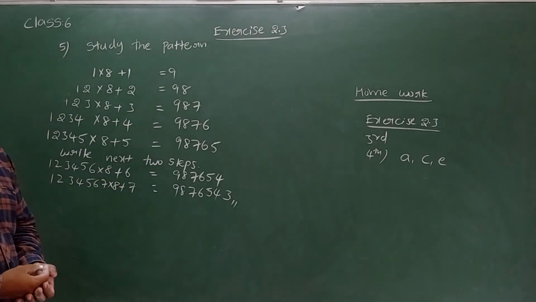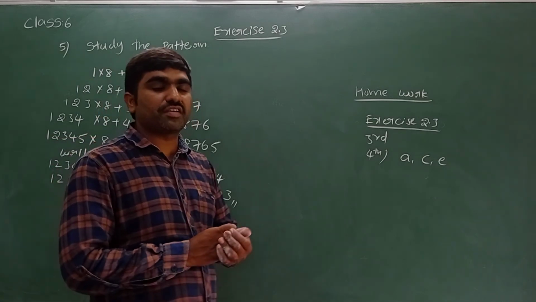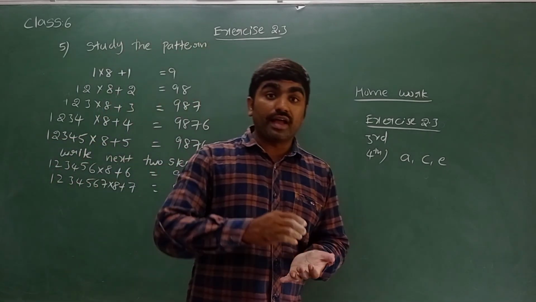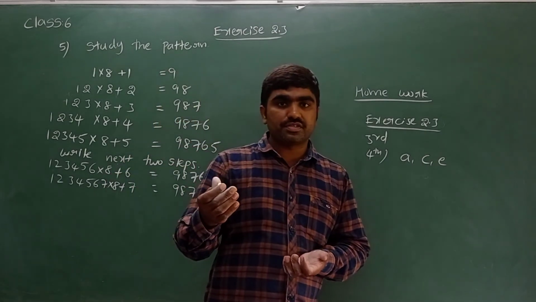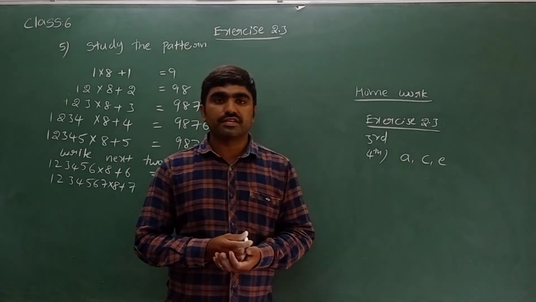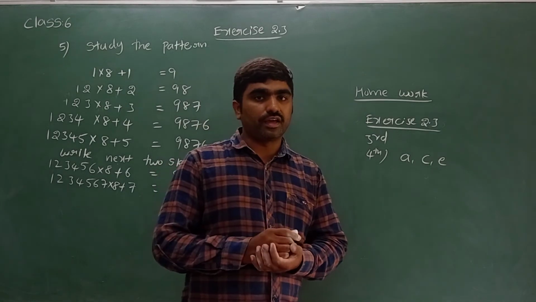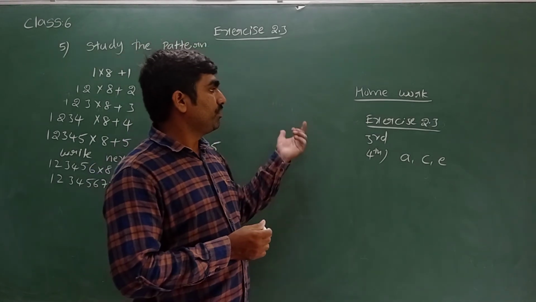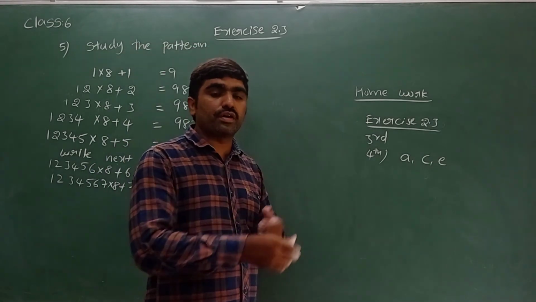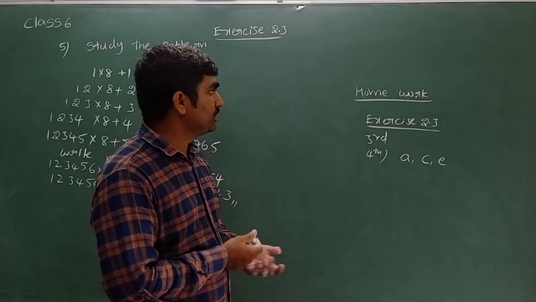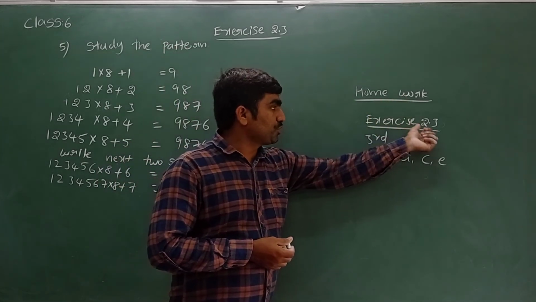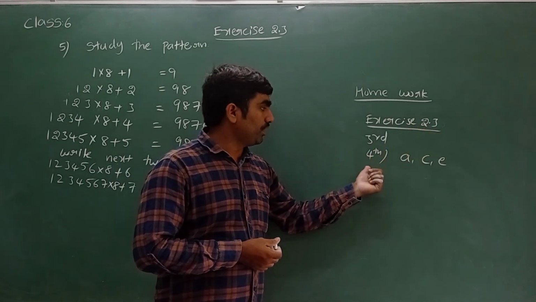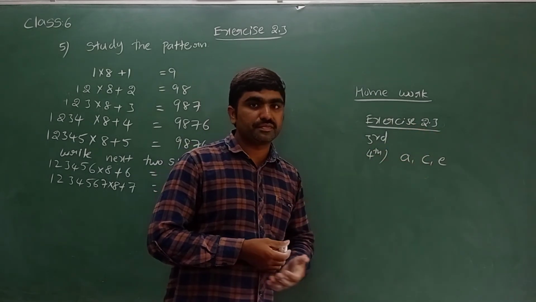So that is the way we need to identify the pattern and write the next two steps. Hope everybody understood today's class, sequence and patterns: how we can arrange the whole numbers in the elementary shapes which are line, rectangle, square, triangle. After that we learned a few exercise problems based on distributive property. Based on that, you can try homework: Exercise 2.3, the third one and fourth one you can try.